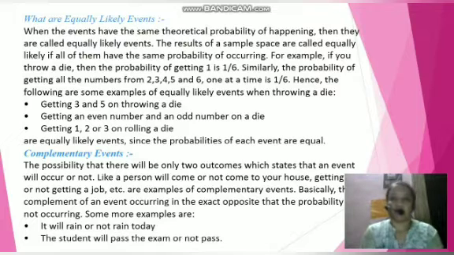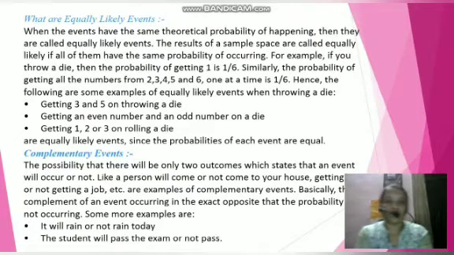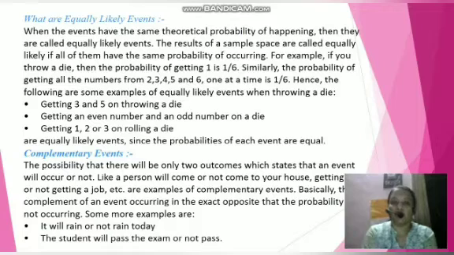For example, if you throw a die, the probability of getting 1 is 1 by 6, or the probability of getting any number from 1 to 6 is 1 by 6. Hence, the following are some examples of equally likely events when throwing a die. Getting a 3 or 5 on throwing a die, again the probability is 1 by 6.